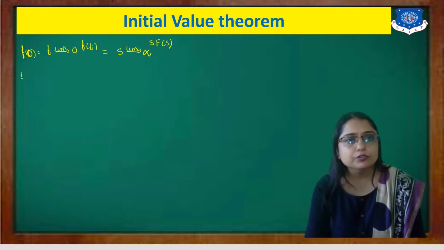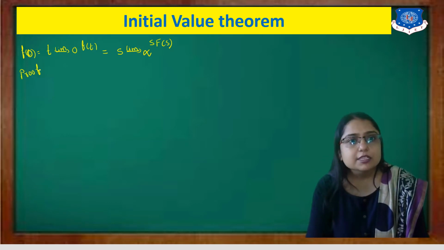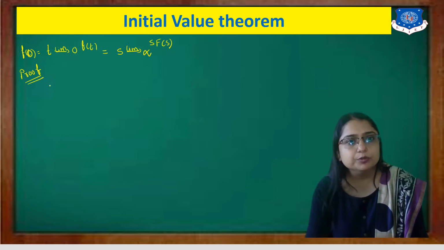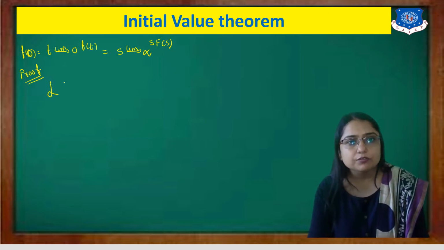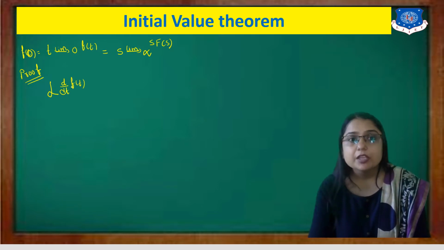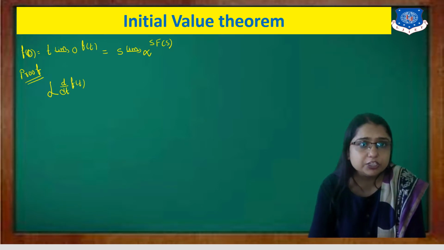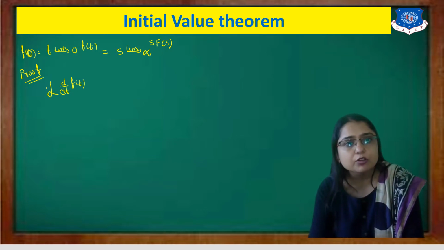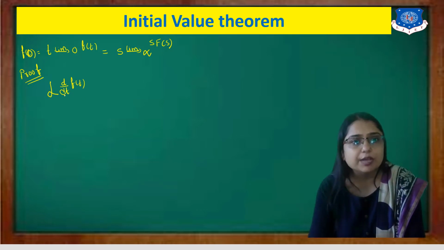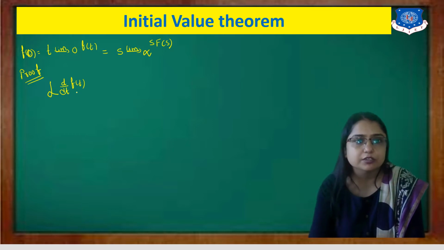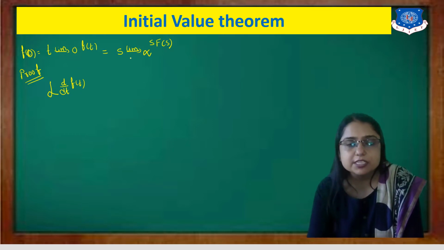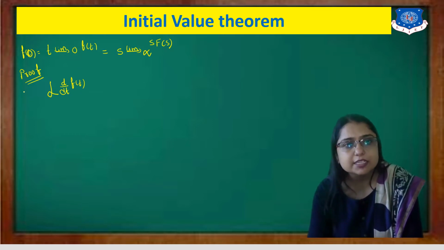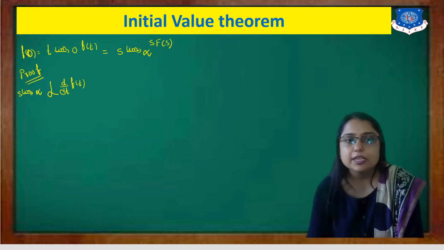Now let's start the proof. We always start the proof by taking the Laplace of the function d by dt f of t. Just remember, whether it is an initial value or final value, you have to start the proof with the Laplace of the derivative function. And here you check the limit. The limit is s tends to infinite, so you put that limit, s tends to infinite.